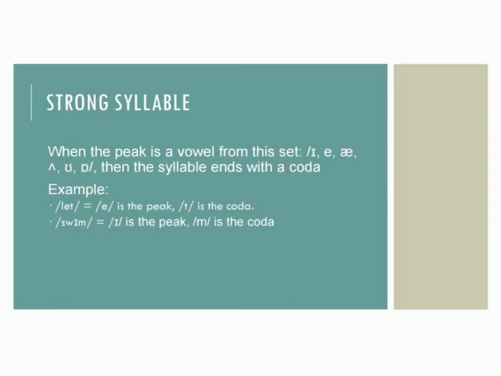Then, we will talk more about strong syllable. It can be a strong syllable when the peak is a vowel from this set: I, E, A, U, and O. Then, the syllable ends with a coda. There are two examples here. The first example is the word let. It consists of e as the peak and t as the coda. The second one is the word swim. It consists of i as the peak and m as the coda.